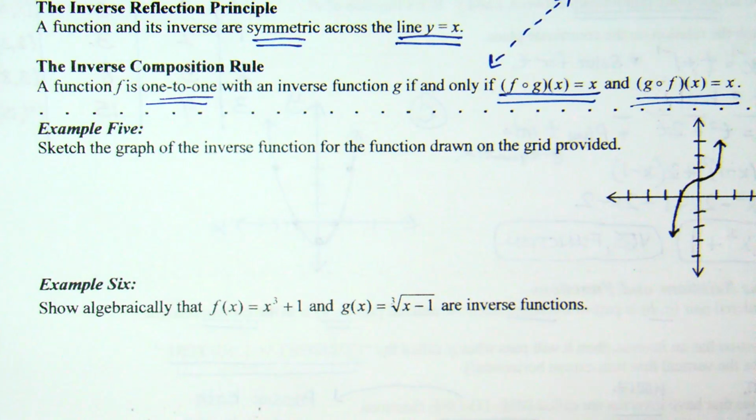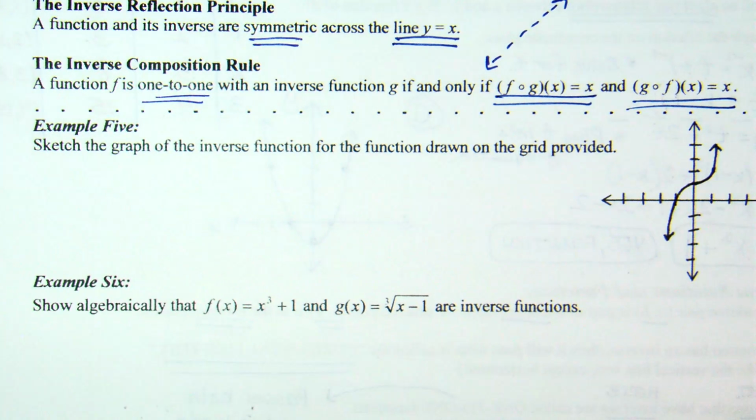We talked yesterday that if the function has an ordered pair (a, b), then in the inverse it becomes (b, a). So if you have an ordered pair that goes through (5, 8), then in the inverse it's going to go through (8, 5).